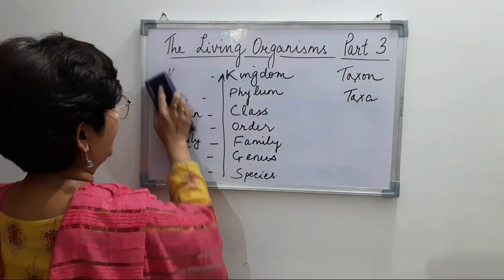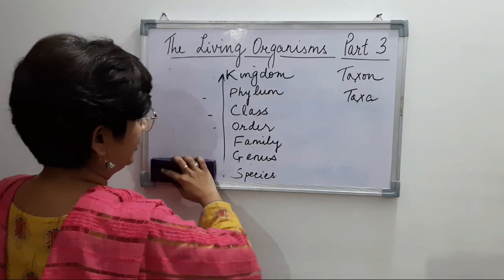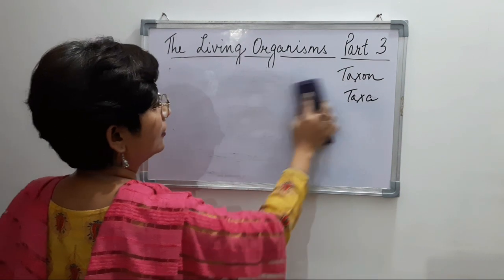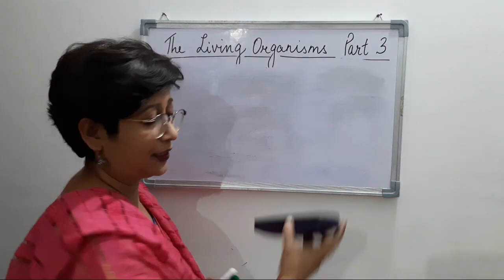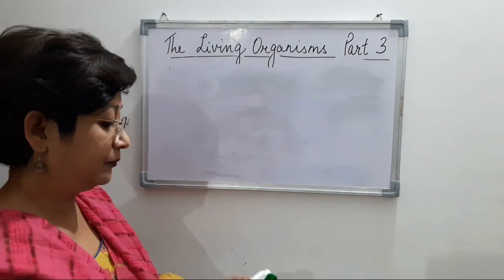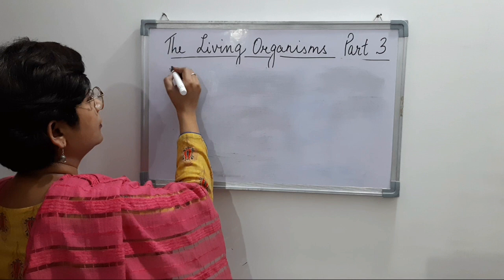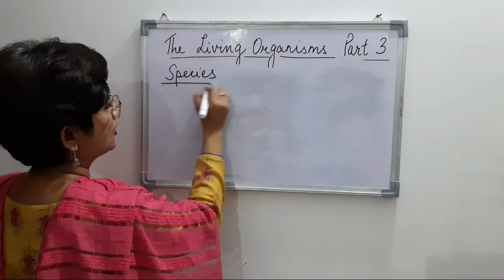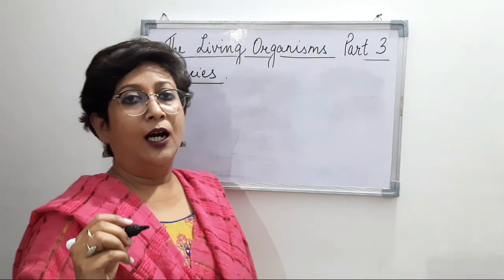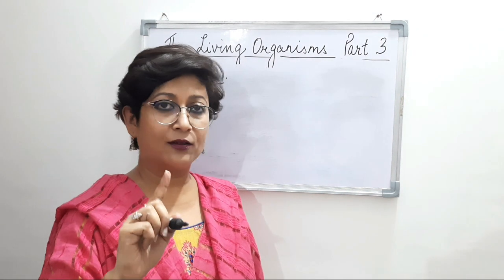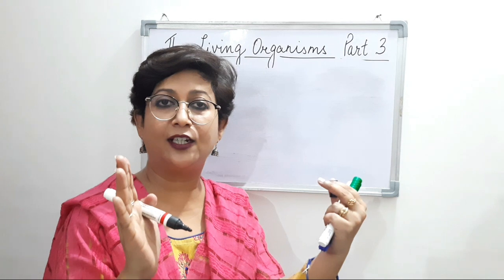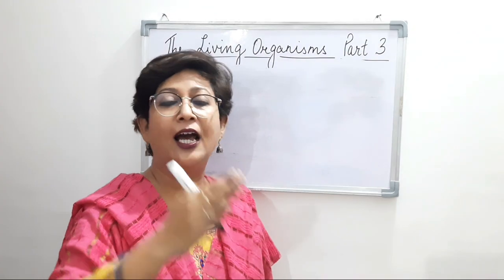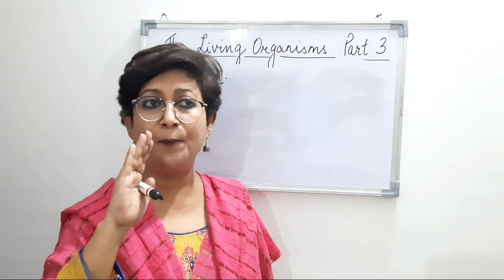So we start with the first taxonomical category or a taxon, that is species. You are aware that every scientific name has two components. The first component is the genus and the second component is the species.